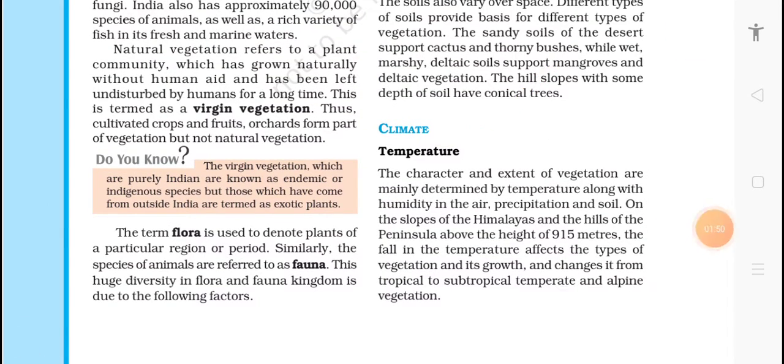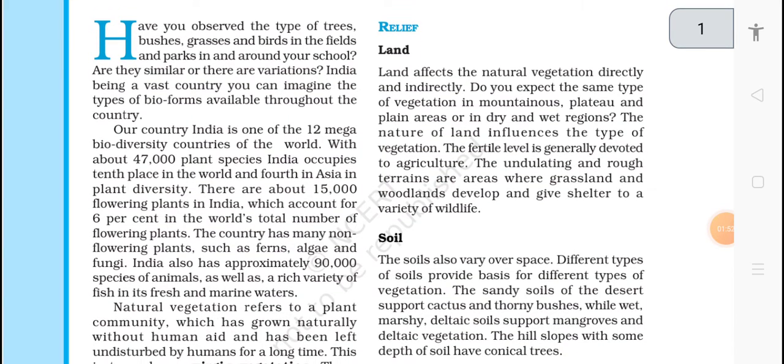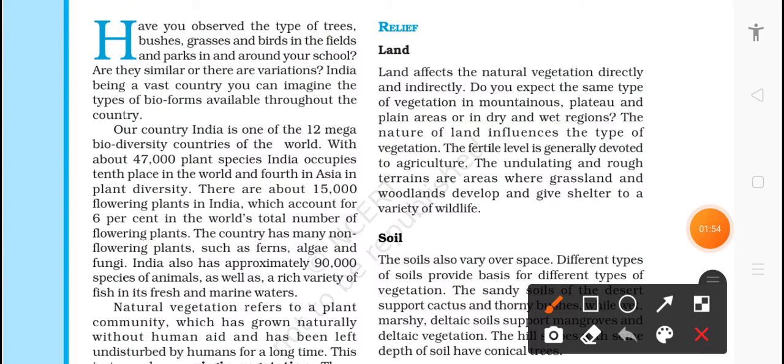climate. Now let's see relief in that land and soil. Land affects the natural vegetation directly and indirectly. Do we expect the same type of vegetation in mountains, plateau and plain areas, or in dry or wet regions? No, this is not possible because lands are different in every region. The nature of the land influences the type of vegetation.